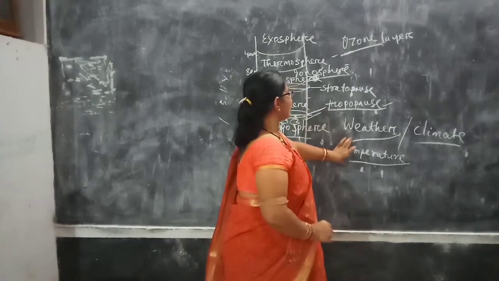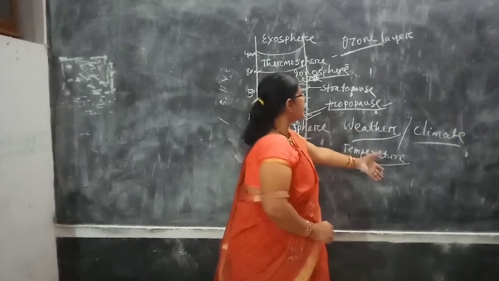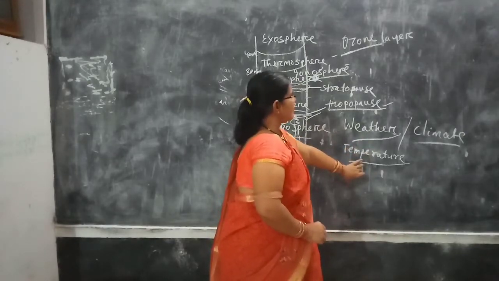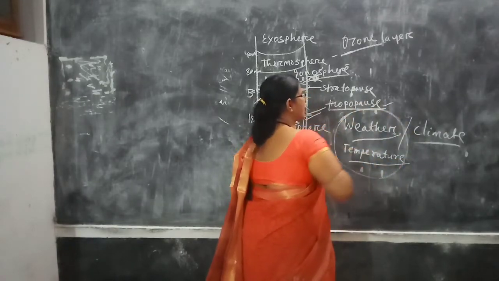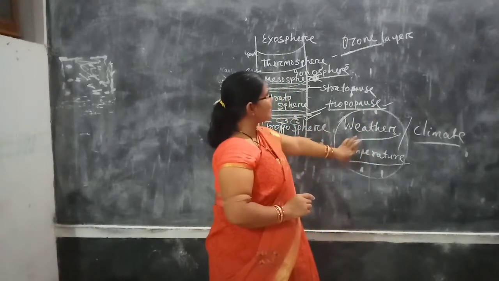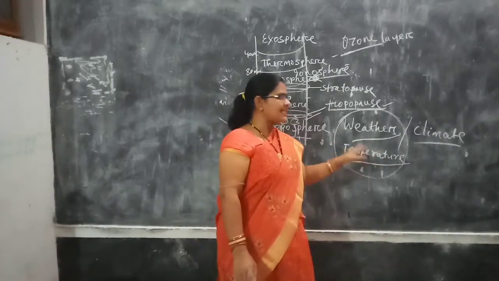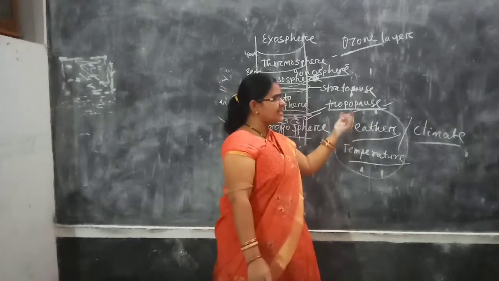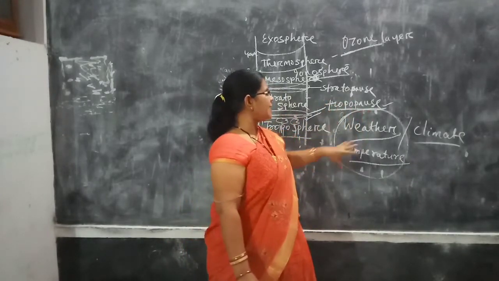You know, when does water freeze? Water freezes at 0 degree centigrade and boils at 100 degree centigrade. So temperature, pressure, wind, air pressure, all these are the elements of weather. Different elements of weather are there: air circulation, temperature, pressure. And there is an inverse relationship between temperature and pressure. When temperature is high, pressure is low. When temperature is low, pressure is high. You have known the 0 degree latitude, the equator, there is high temperature. Why?